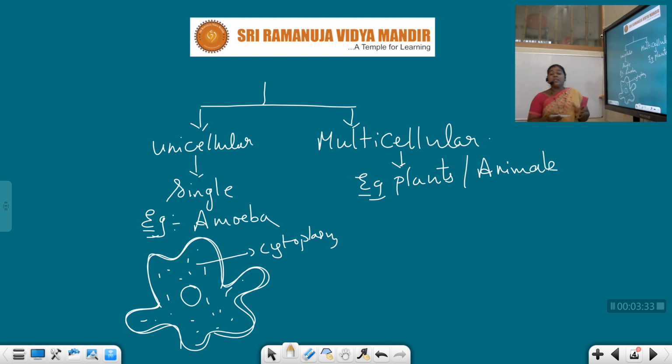As these multicellular organisms have many cells, the work is distributed among the cells. For example, the basic functions are nutrition, digestion, excretion, circulation.